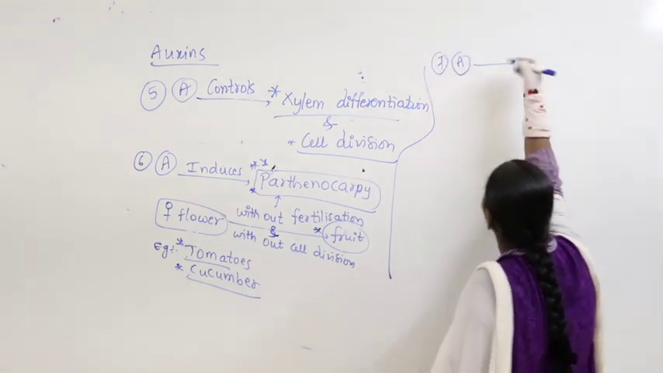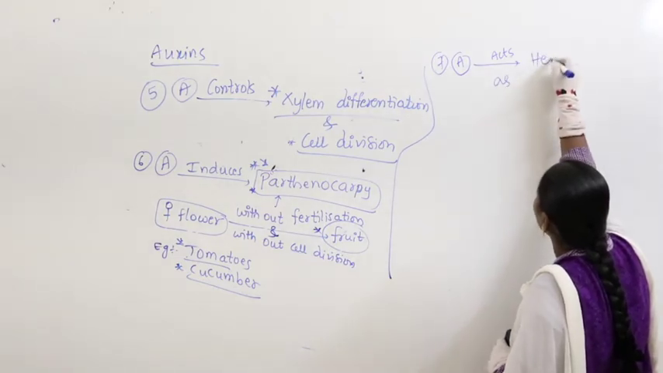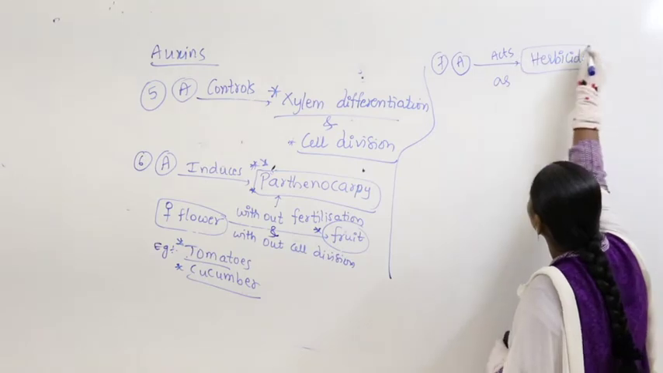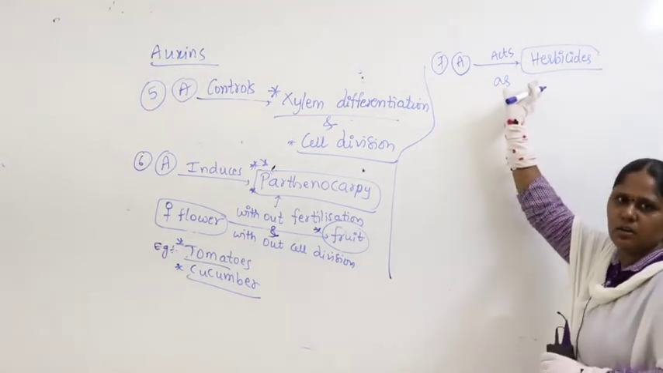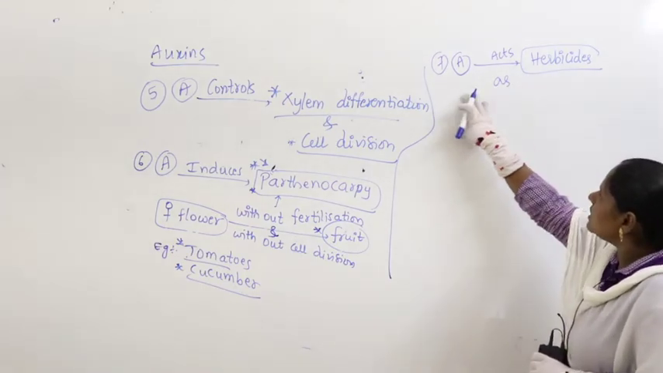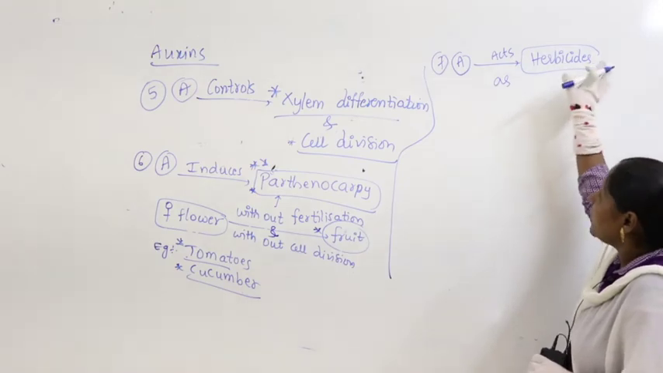Right. Now apart from this, you can also say auxins act as herbicide. What is a herbicide? Herbicide means which kills the herbs. So auxins act as herbicide, meaning it kills the herbs.